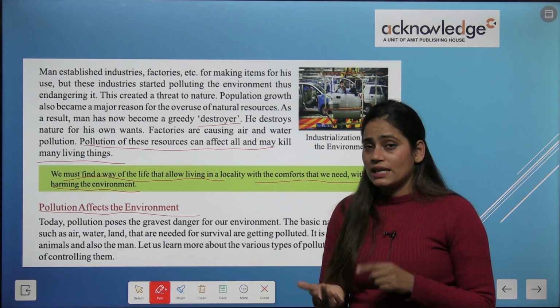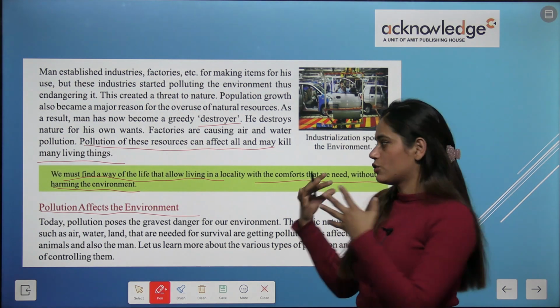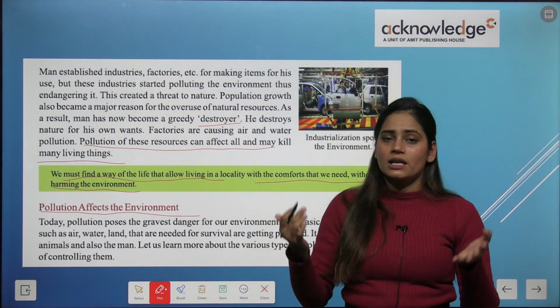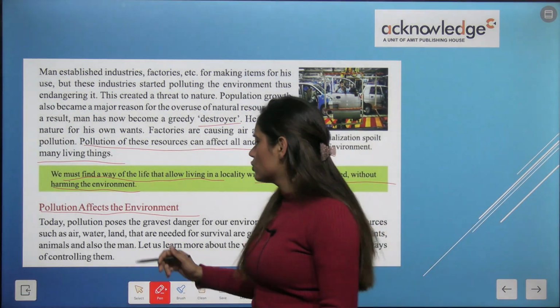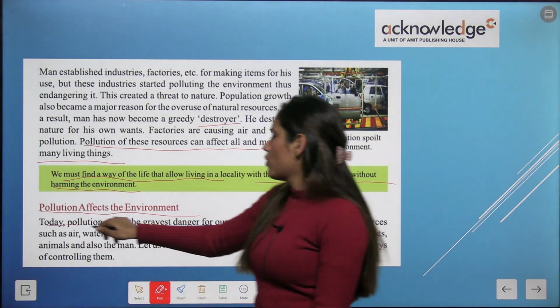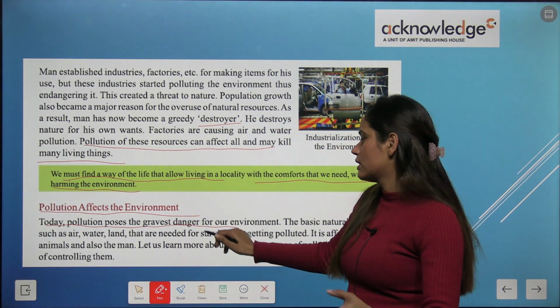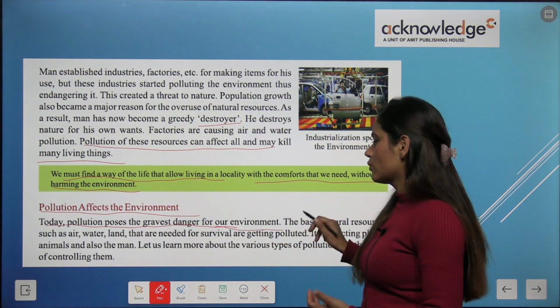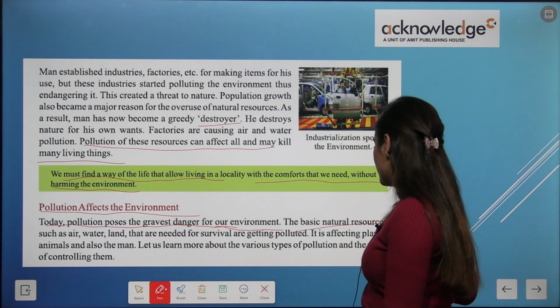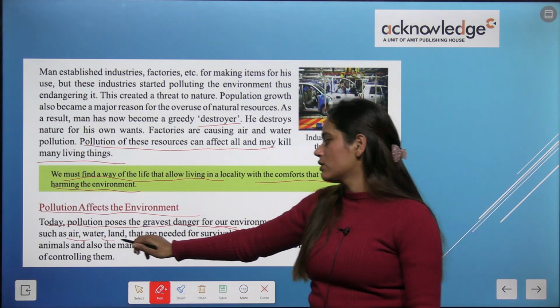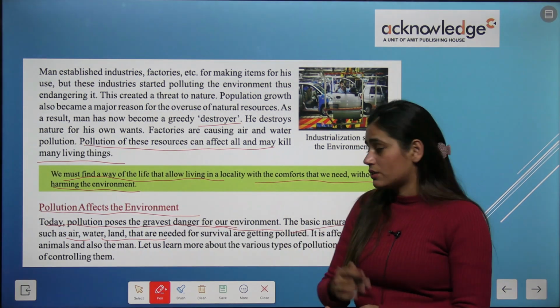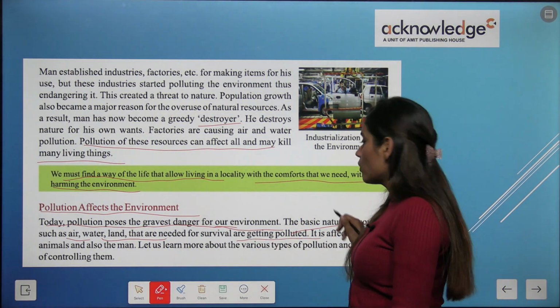Now pollution कैसे होता है या pollution क्या होता है, and pollution की वजह से environment को कैसे damage होता है, let's see. Today pollution poses the gravest danger for the environment. The basic natural resources like air, water, land that are needed for survival are getting polluted.